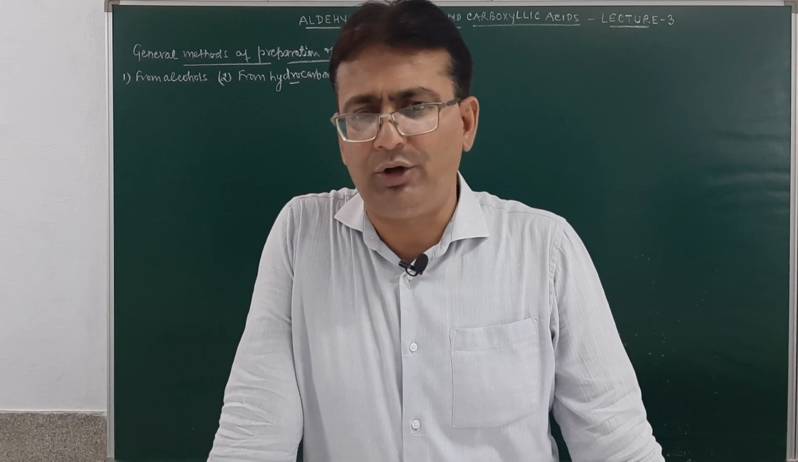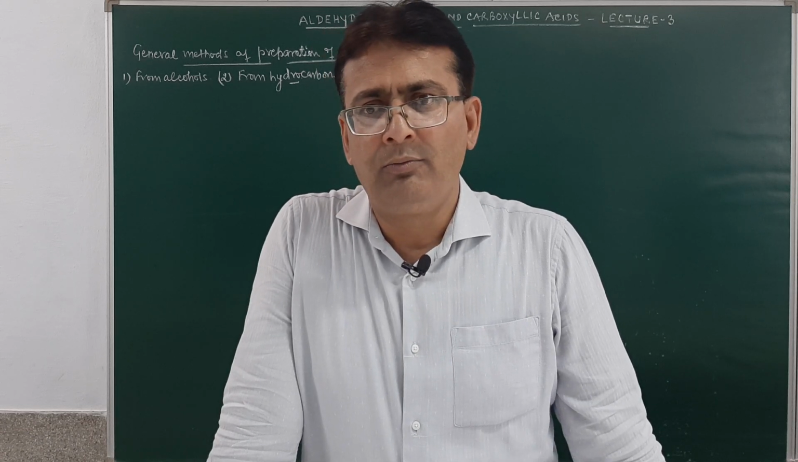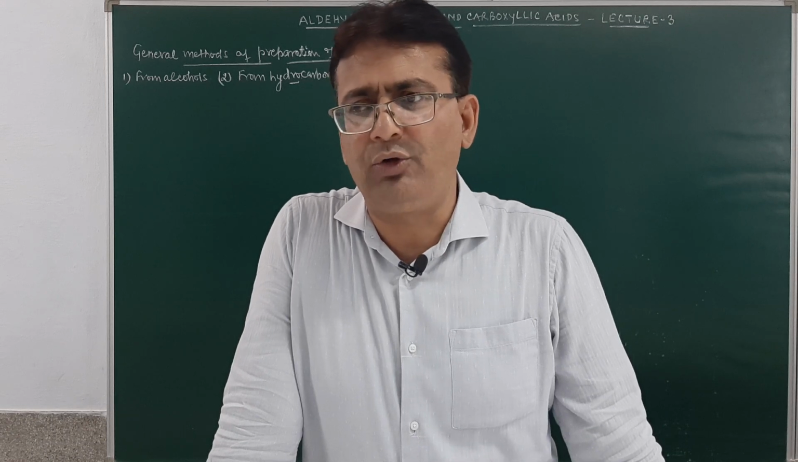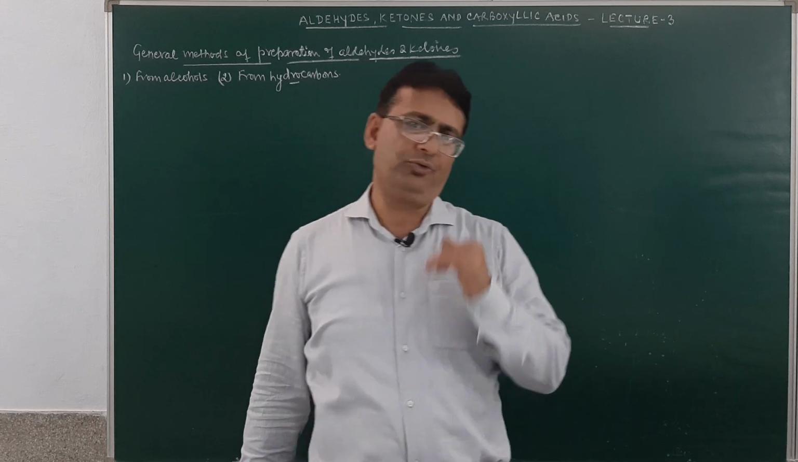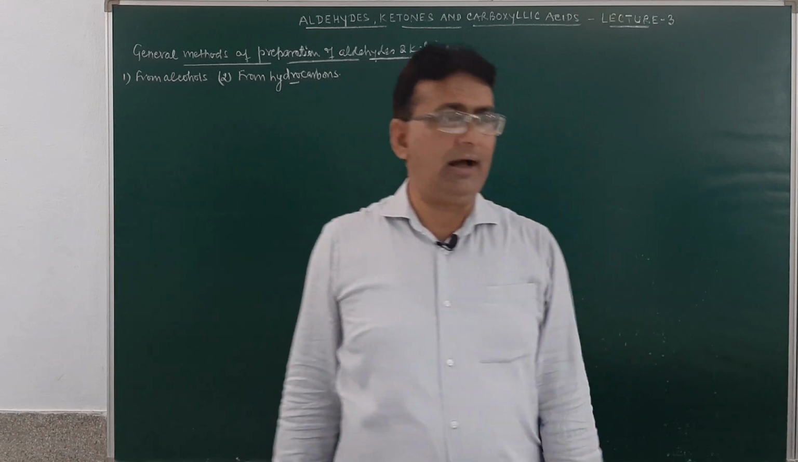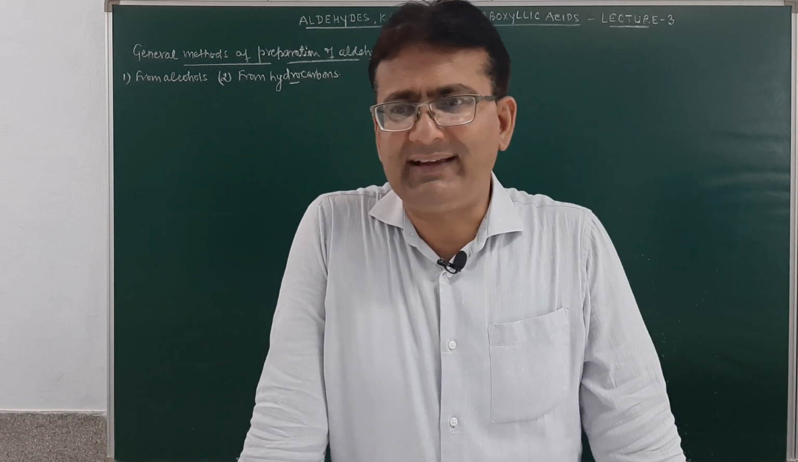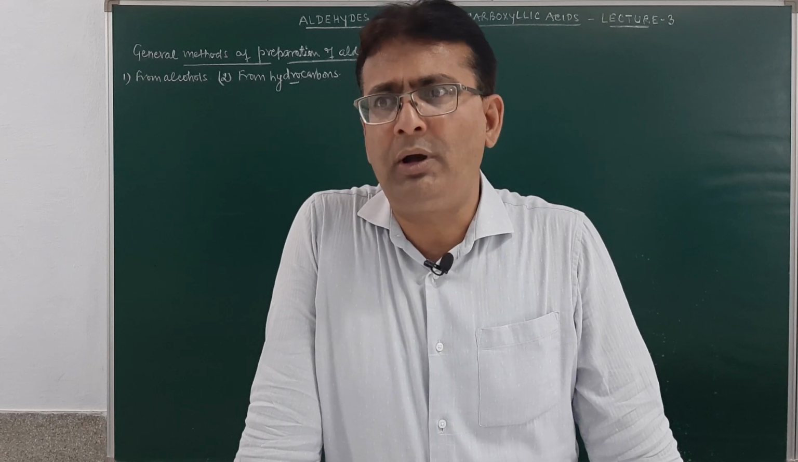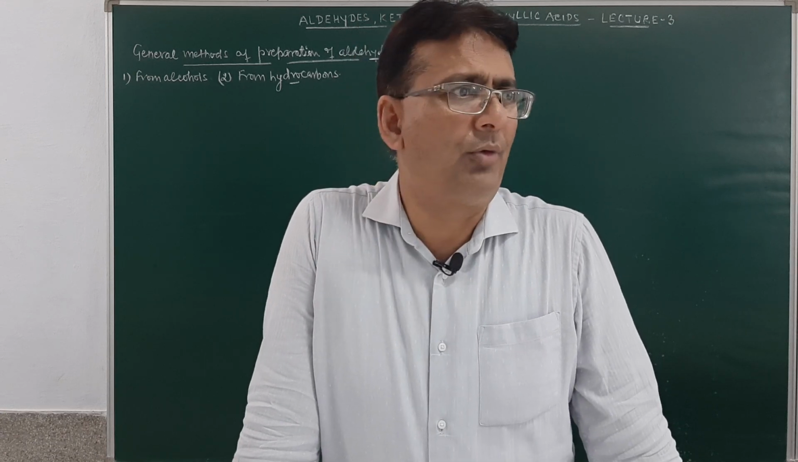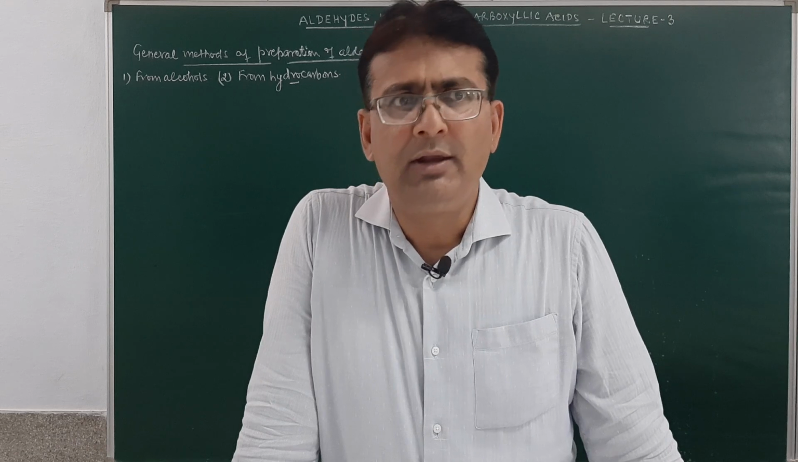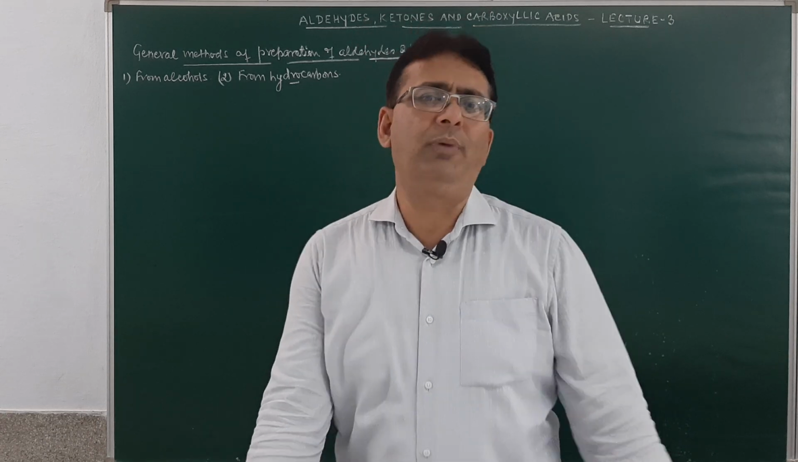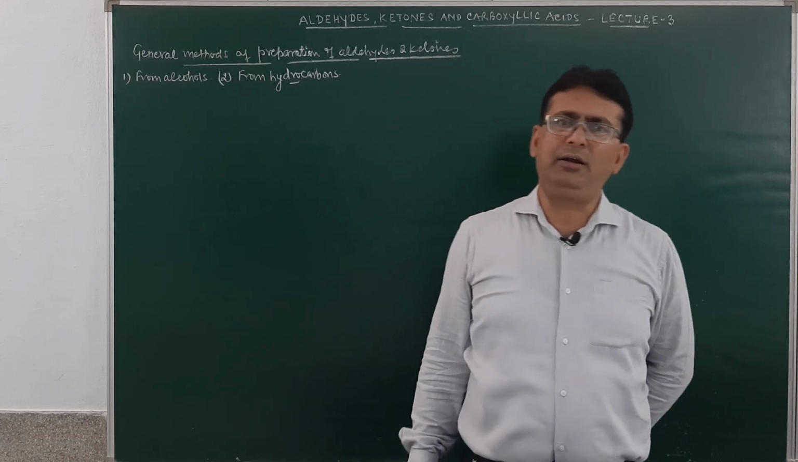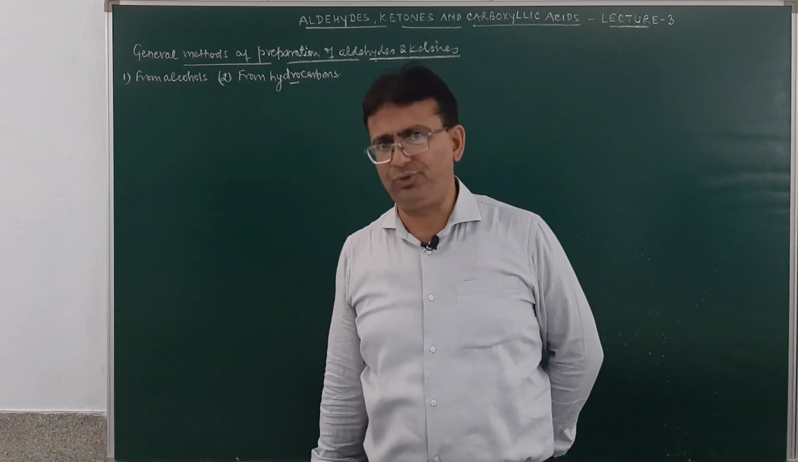Alcohols on dehydrogenation: 1 degree alcohol on dehydrogenation forms aldehyde, whereas 2 degree alcohols on dehydrogenation will form ketones. Then in the last lecture, we discussed the general method of preparation from hydrocarbon. And from hydrocarbon, I discussed with you the preparation from alkenes by the process of ozonolysis and from alkynes by the process of hydration. Hopefully, you must have understood this.